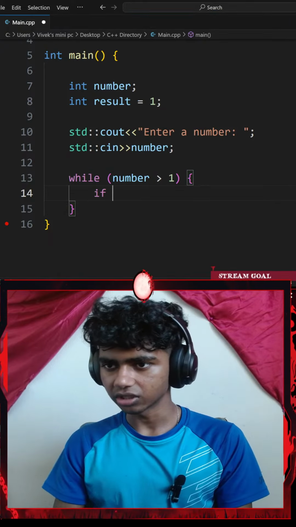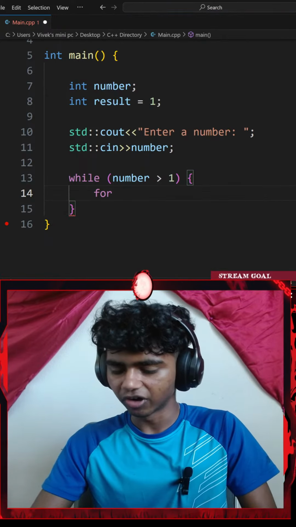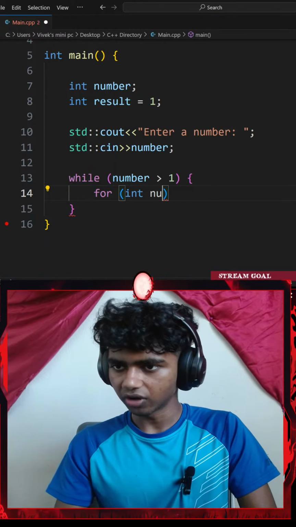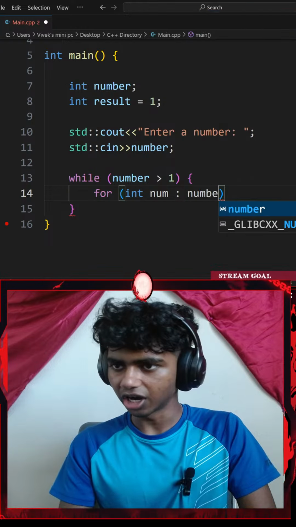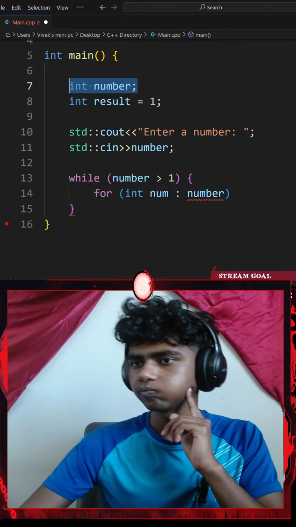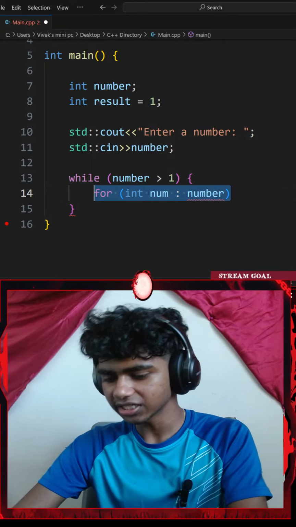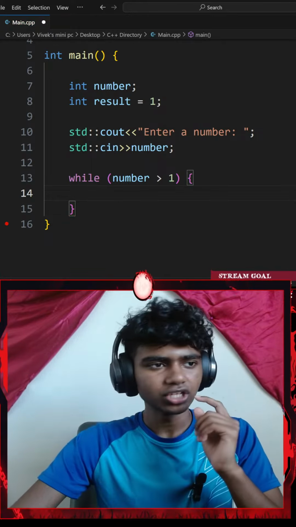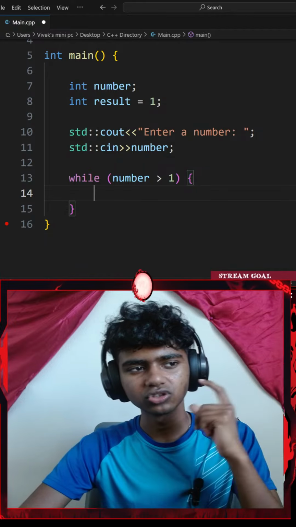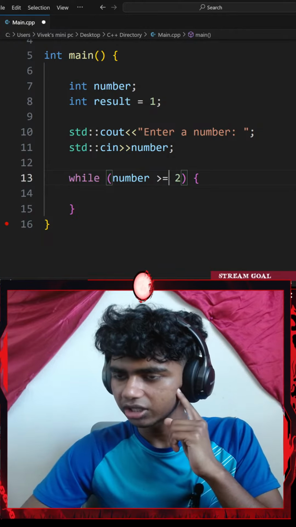I might go with the if statement here. If my number, actually, should I go with a for loop here? So like for, a pair of parentheses, for every integer num in my vector of number. This is not a vector though, it's a regular number. So in that case, I might not use a for loop. Okay, so use a while loop to calculate the product of all even numbers from that number down to 2. So I'll change this to 2. While my number is greater than or equal to 2.